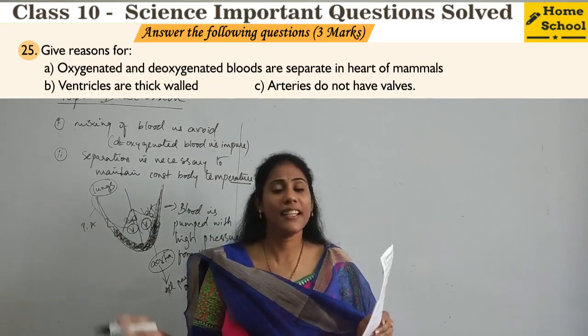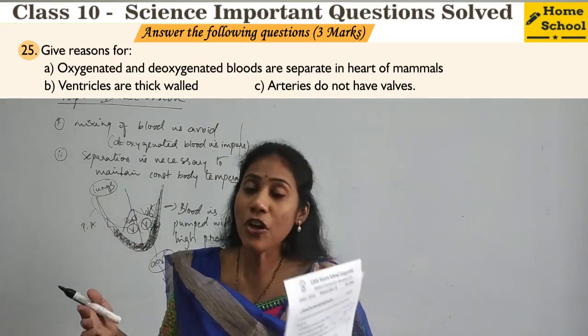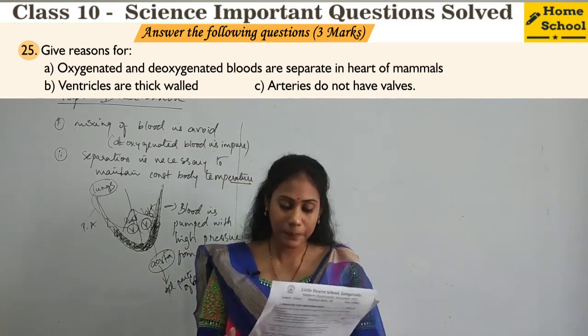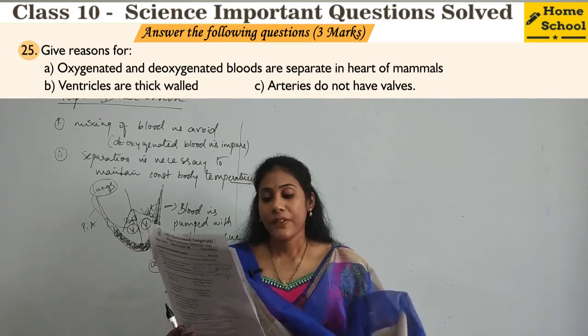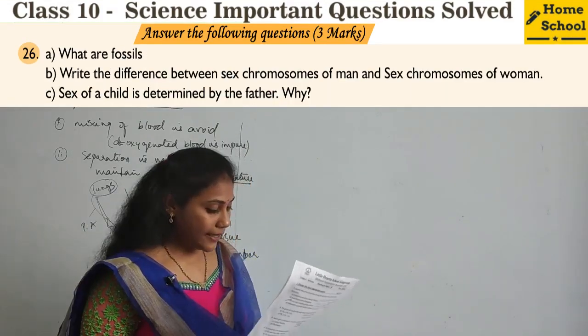So valves are not necessary for arteries. Clear? Fine.